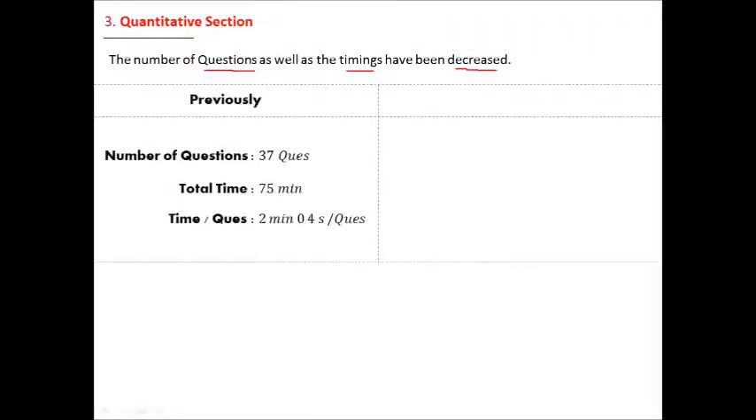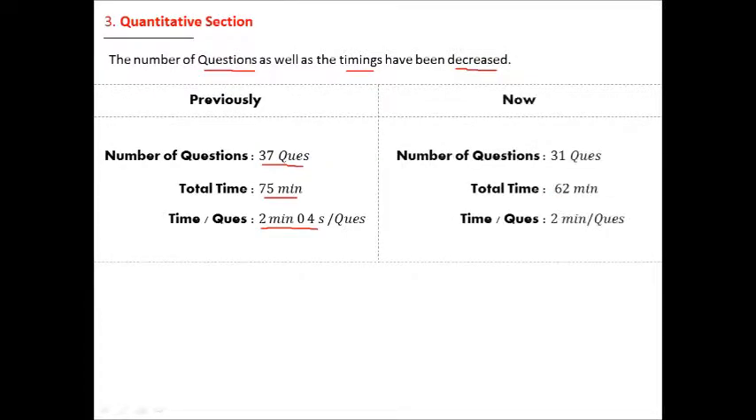So the third section is the Quantitative section. Here there is a little change. The number of questions as well as the timings have been decreased. Let us have a further look. Previously, you used to have 37 questions in 75 minutes. That accounts for 2 minutes and 4 seconds per question. But now, the number of questions has been reduced to 31. The total time is reduced to 62 minutes and it accounts for 2 minutes per question. That means overall a 4-second decrease in every question.